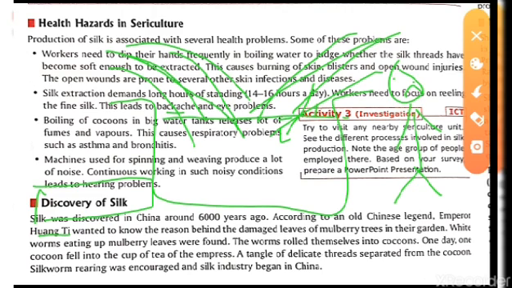But one day, there was one woman who was taking her tea in her garden. Over that time, a cocoon fell down into her tea. Then the silk separated from the cocoon. So she got the idea of why that thing was being separated. They did some research and finally got the success. So we have completed sericulture. In the next video we are going to read the next part.